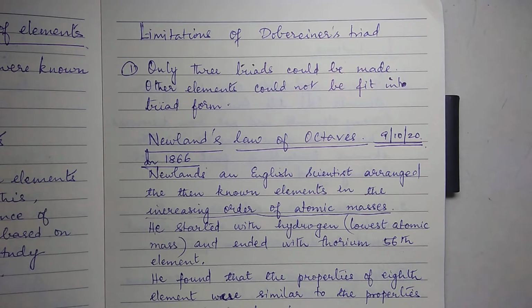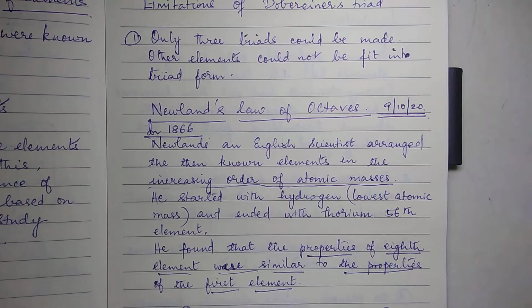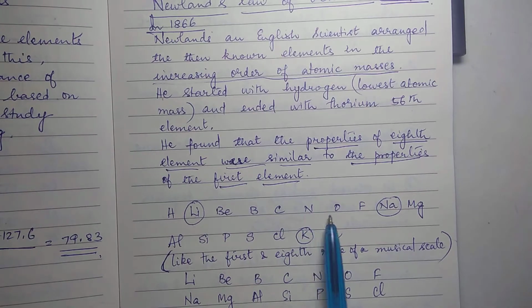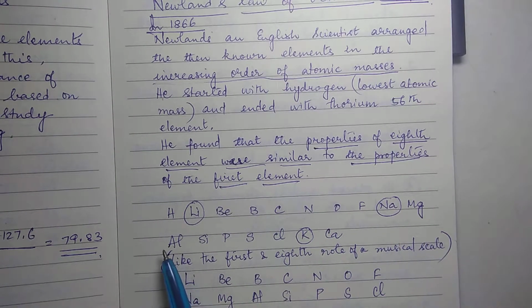And when he arranged them in the increasing order of atomic masses, he found that the properties of the 8th element were similar to the properties of the first element. That was a big surprise for him. Say for example, he is arranging them in the increasing order of atomic masses: hydrogen, lithium, beryllium, boron, carbon, nitrogen, oxygen, fluorine, sodium, magnesium, aluminium, silicon, phosphorus, sulfur, chlorine, potassium, calcium.